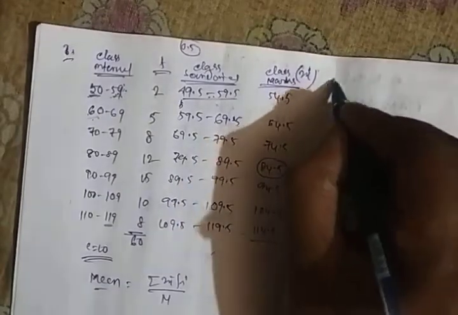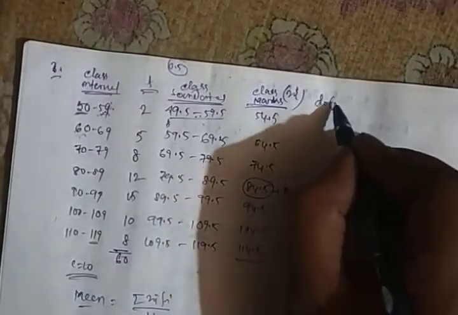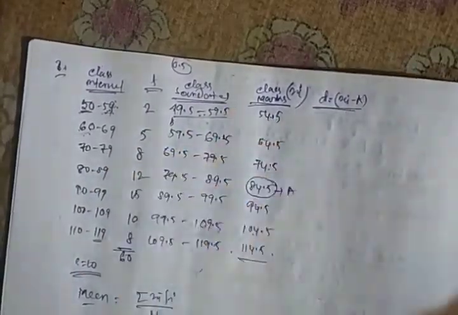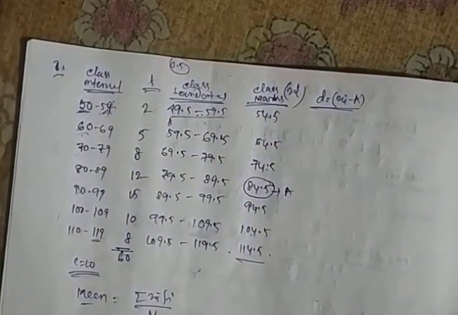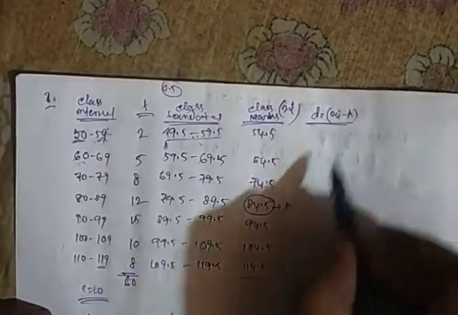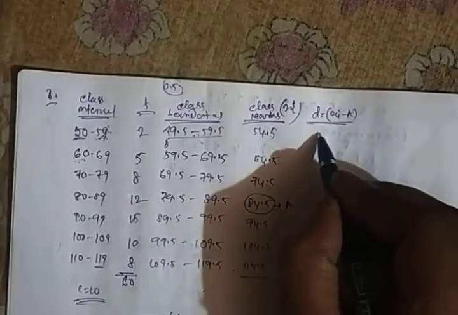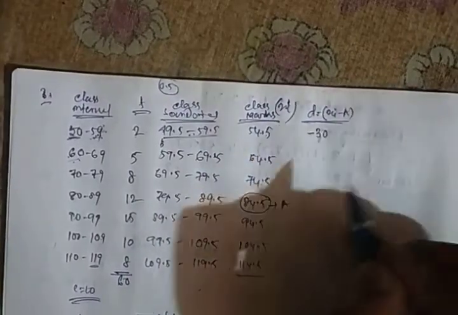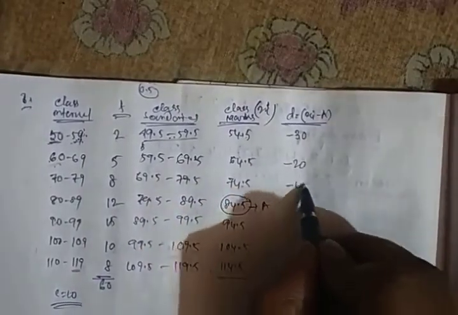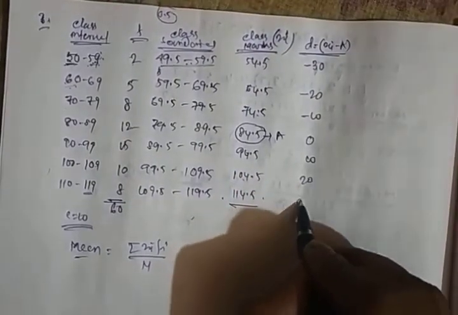So we will take the deviation d equals xi minus a. So calculating xi minus a, we get 54.5 minus 84.5, which is minus 30, next minus 20, next minus 10, this will be 0, this will be 10, 20, 30.